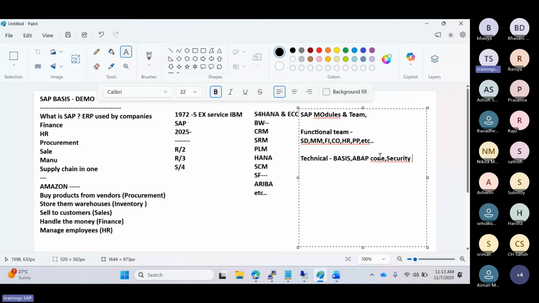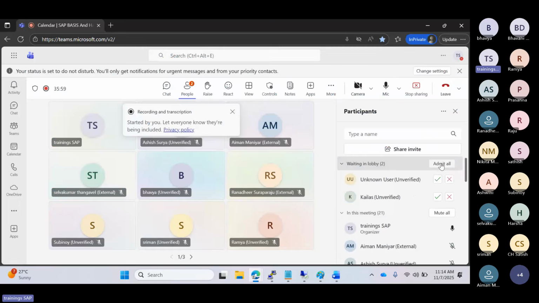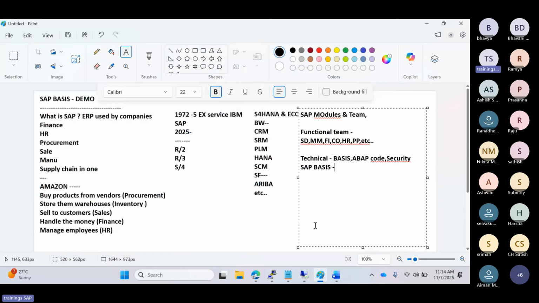The ABAP person just writes the code. Once the system is available, he writes the code and his job is done. Security authorizations and roles, the security person performs. But we are the main persons for the business. Without a basis person, if the system has some issues, who can take care? Basis persons will take care. The basis persons handle system administration, DB related activities, installations, landscape, all kinds of activities.